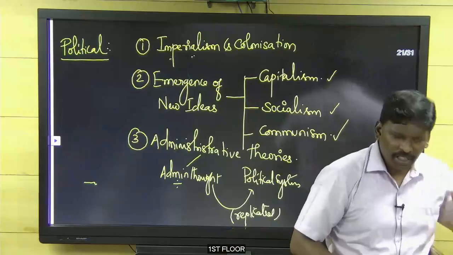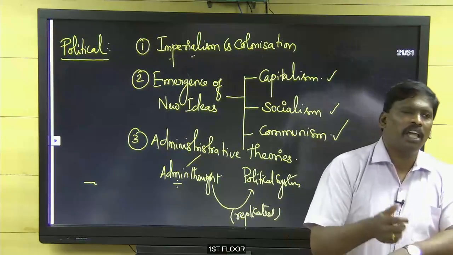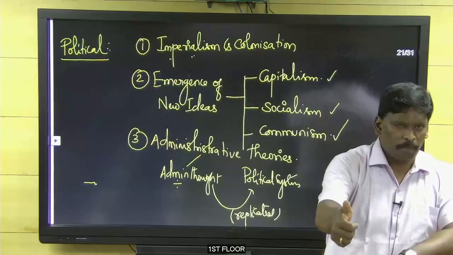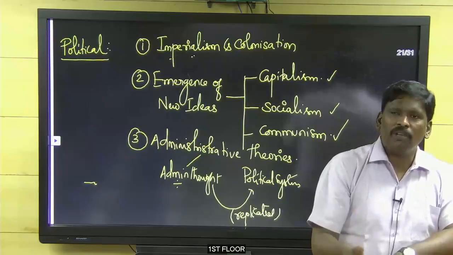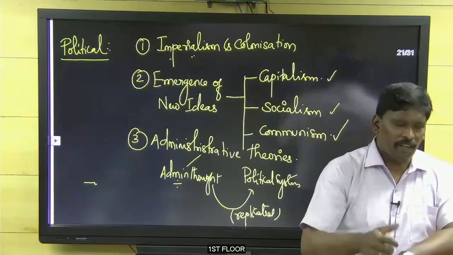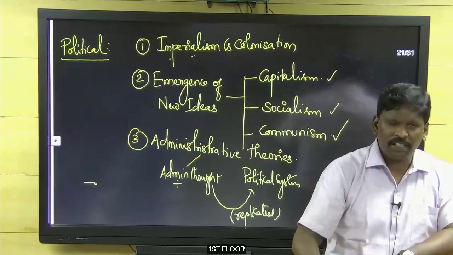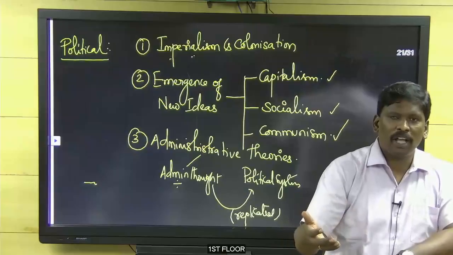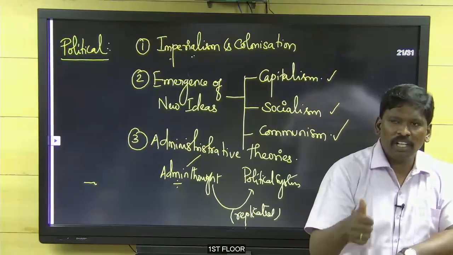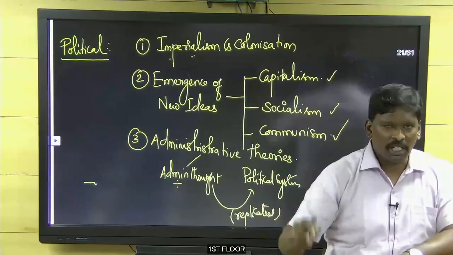Organized political parties in an organized way. For example, in a factory we have a punching system. That is what we call today the thumb system, that is fingerprinting. Everyone in the political system, everyone coming to the parliament, has to give their attendance by means of thumb impression or digital marking.